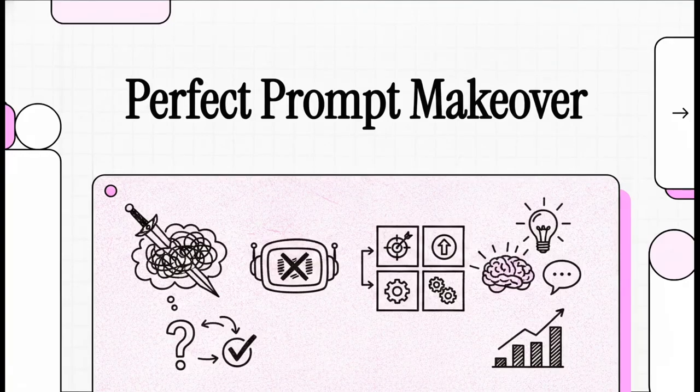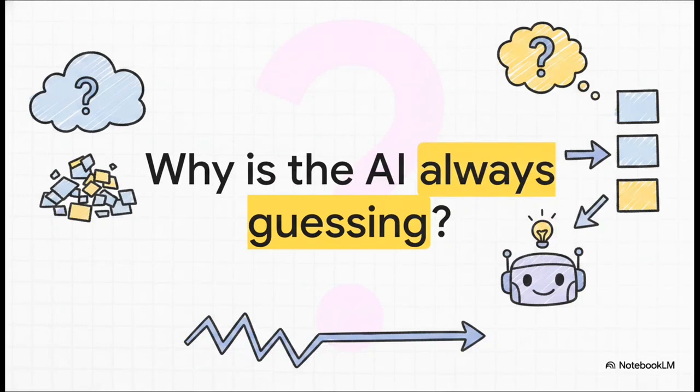Welcome to this explainer. Today, we are doing the perfect prompt makeover. Look, we're going to totally ditch those frustrating hit-or-miss AI results and upgrade you into a confident, structured communicator. If you've ever felt like your AI tool just isn't really listening to you, or it's giving you incredibly generic answers, we're going to fix that right now using a ridiculously simple, repeatable framework. Okay, let's dive right into this.